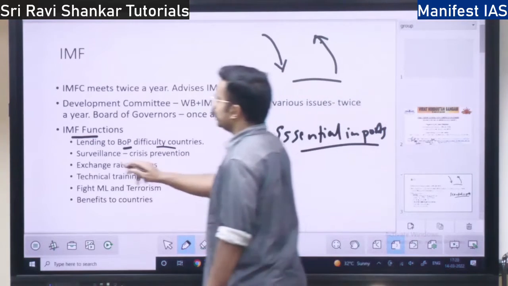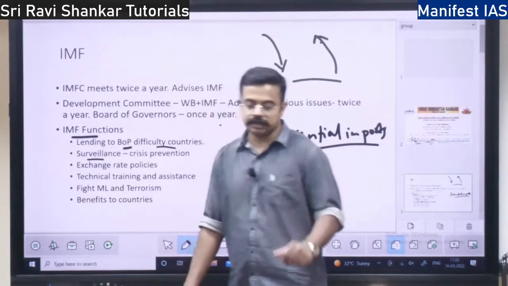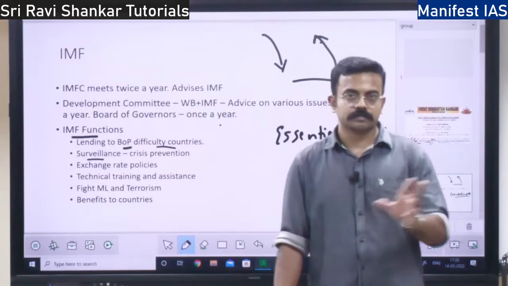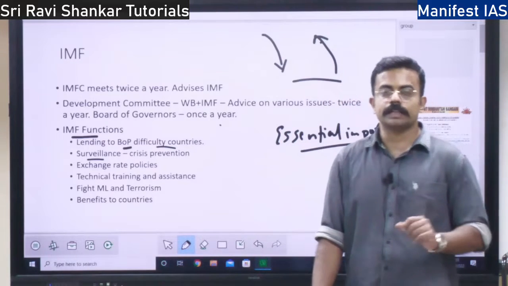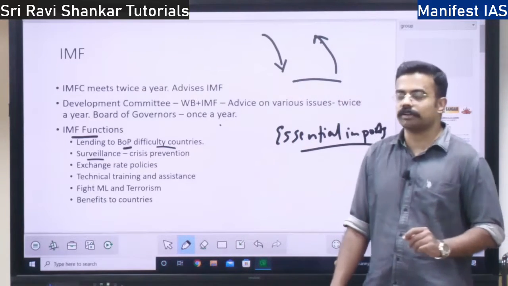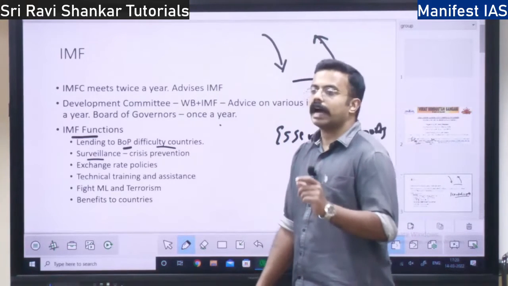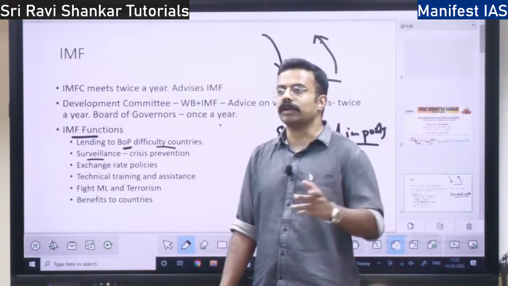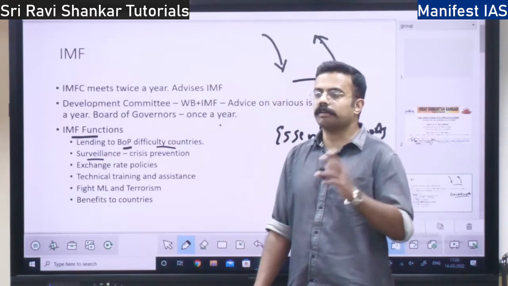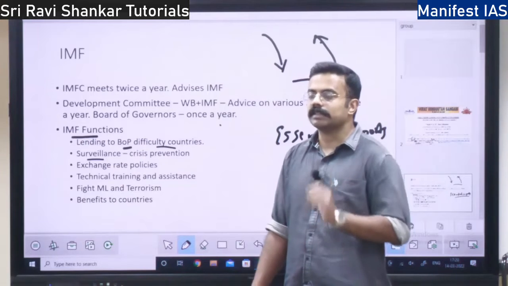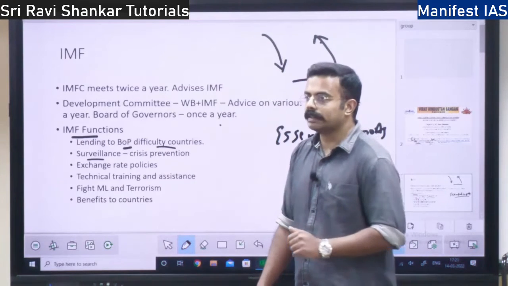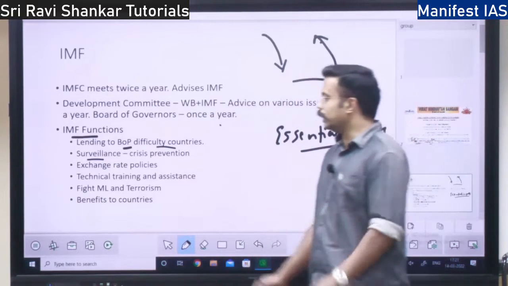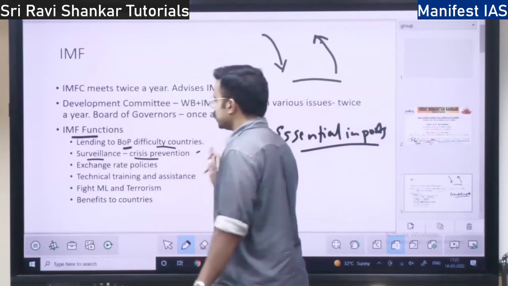Then it conducts surveillance. Surveillance means it watches the economy of individual countries as well as the world economy together. If there is any crisis in the world economy or an individual economy, the IMF is going to give them precautions or warnings that your economy is going to fall, or there will be some trade war, or there will be some crisis, just like the COVID crisis or the 2008 financial crisis. So the IMF is going to predict it and give warnings, crisis prevention.